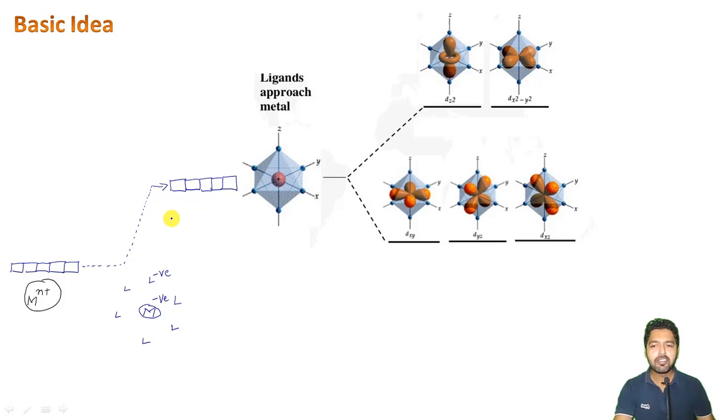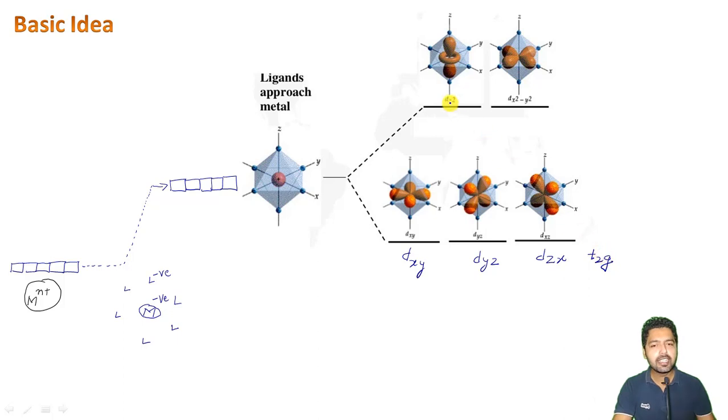And finally, when the bonding takes place, you can see here they will split into these two sets of orbitals, where the lower set of these three orbitals, that is dxy, dyz, and dzx, are known as the t2g orbital set.